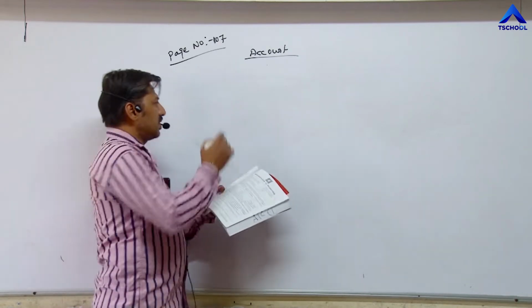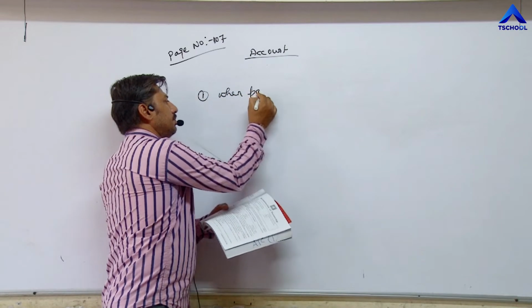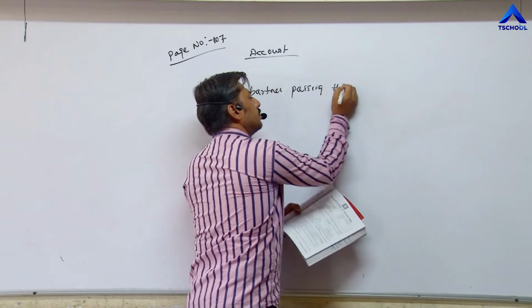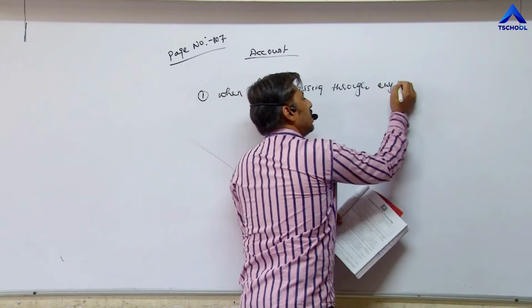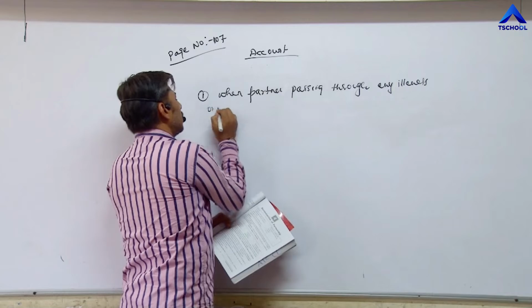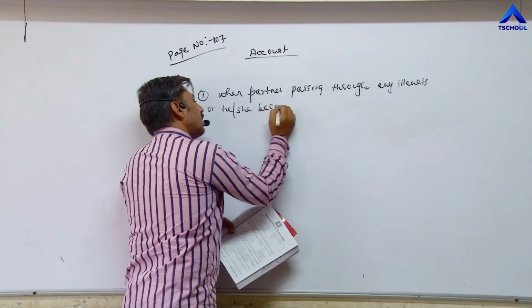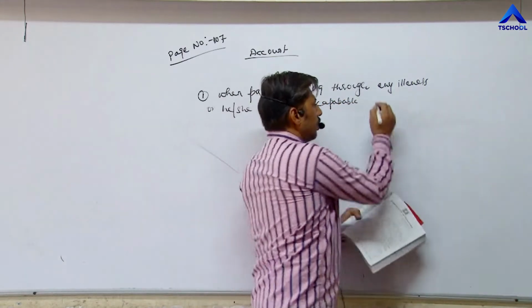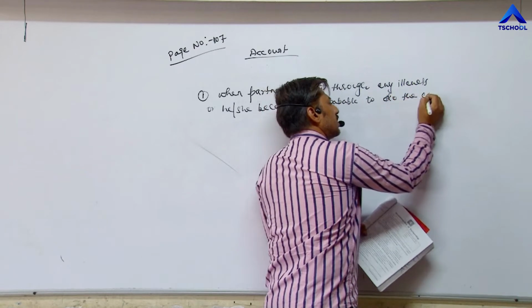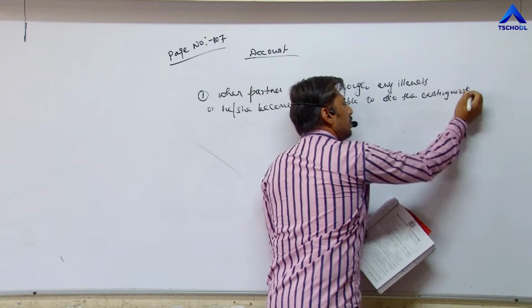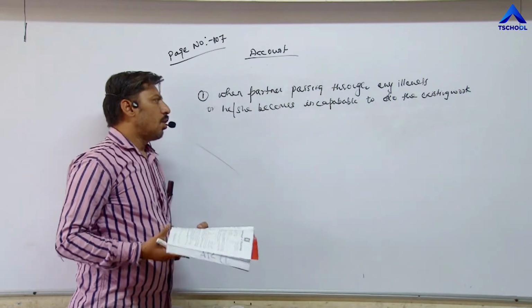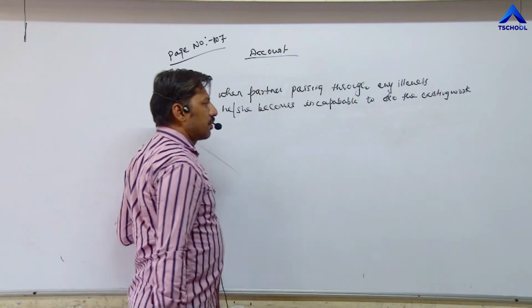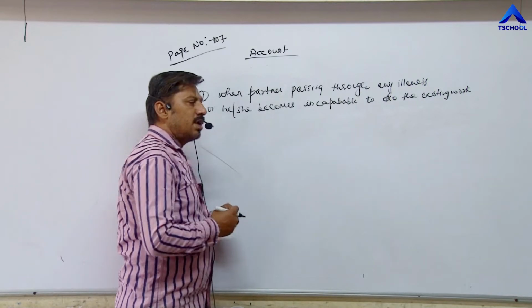First, when any partner is passing through any illness, or he or she becomes incapable of doing the existing work, the work which he was doing, then he or she cannot devote so much time to the business. As a result, the profit loss sharing ratio may change.